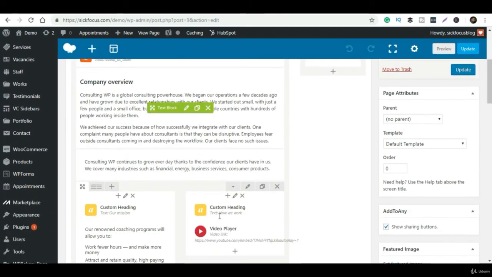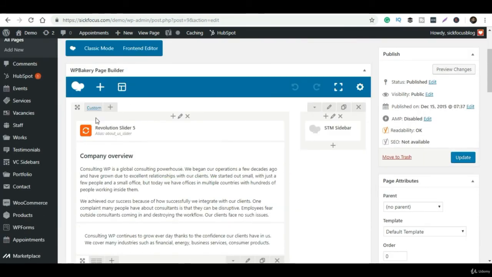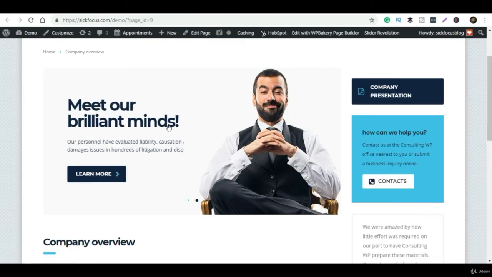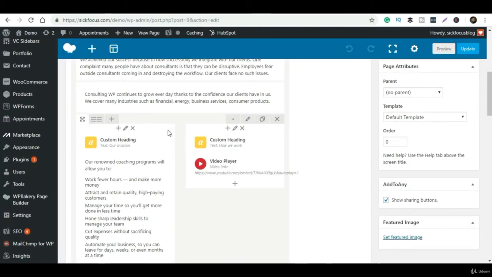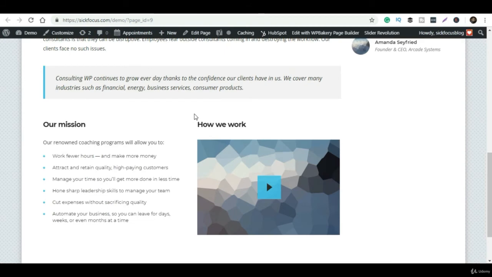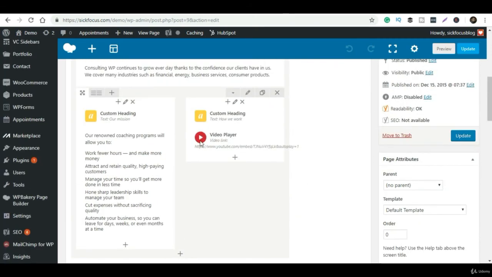Okay. So instead of the video, you can add any image. Simply click on that section. You will get a drag and drop, I mean, you will get the option of where you want to give the video. If you don't want to give the video, you can simply delete this option as well. If you just click on this option, it will delete the video player. I'm deleting this for you.